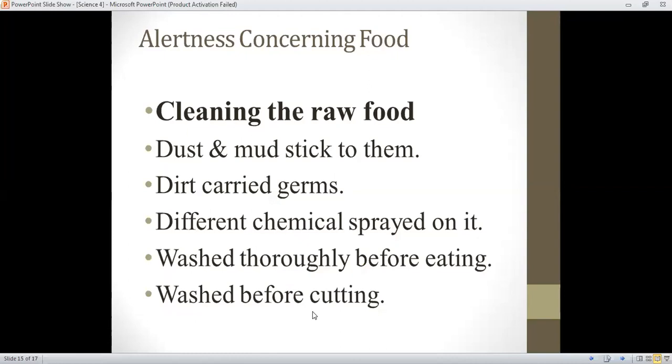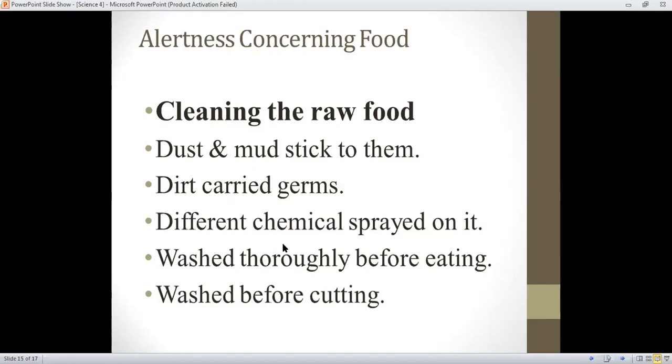As we all know, fruits and vegetables come from the fields, and in the fields dust and mud often stick to them. So when you get fruits and vegetables at home, you must clean them first. Dirt and mud carry germs, and there are different chemical sprays on them, so you should wash them thoroughly before eating.